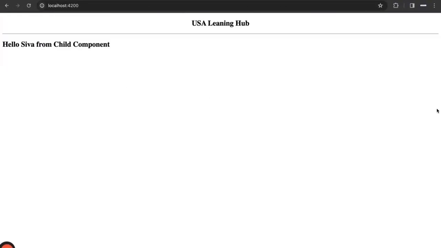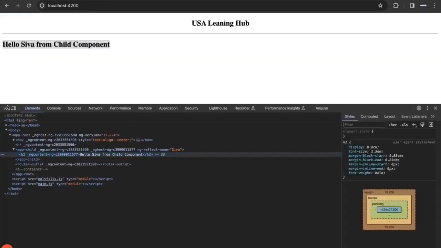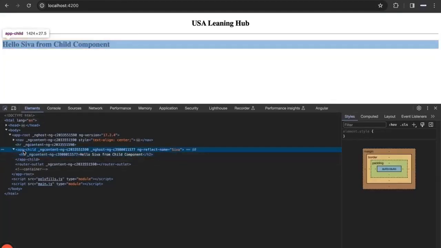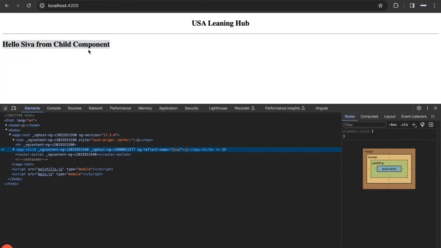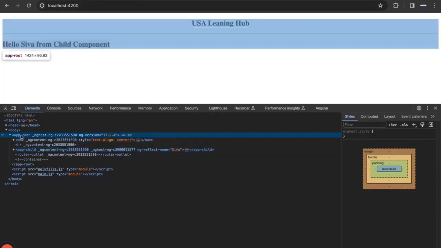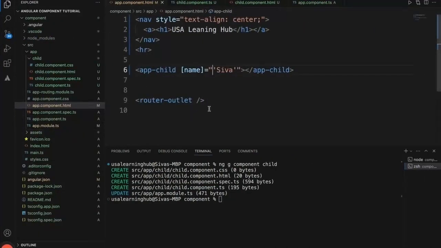Now if you see, this name is passed from the parent, but the string is rendered from the child. Let's check. So if you see, this is a child component and this is a parent component. If you select the child component, it is selecting the exact child component. So this is child and the whole parent is here. So this is how we should pass the value from the parent, which is app component, to the child, app child.